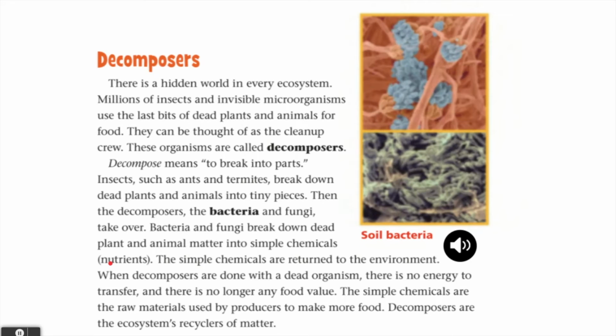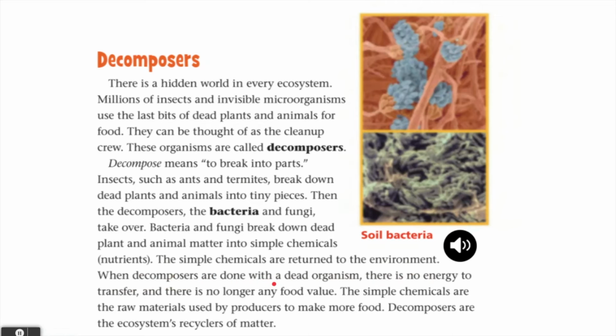Remember how at the beginning of the year, we talked about soil and the different parts of soil, and we talked about how humus was one of the parts in the soil. Well, that humus is made up of dead animals and dead plants, and that humus is thanks to bacteria that break down these dead animals into small pieces of nutrients. These simple chemicals are returned to the environment, like when it goes back into the soil.